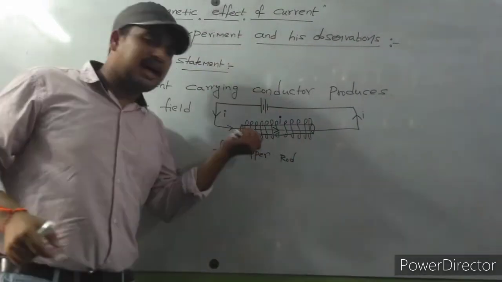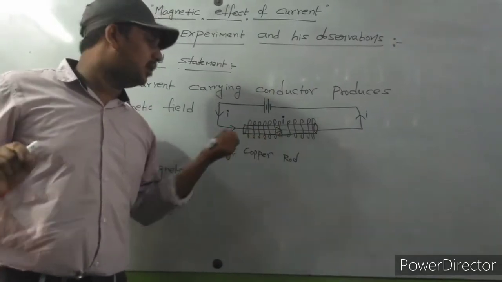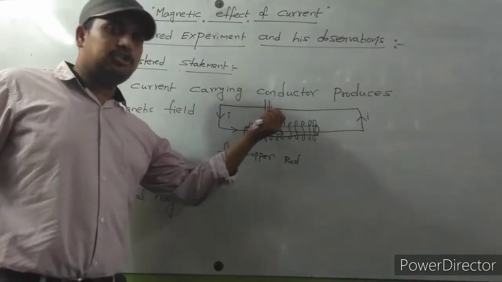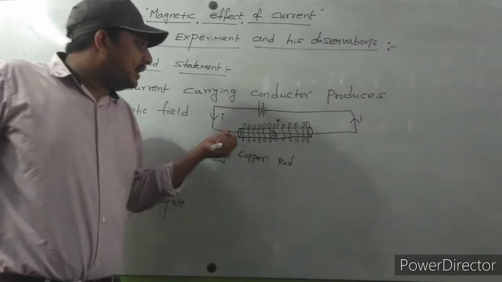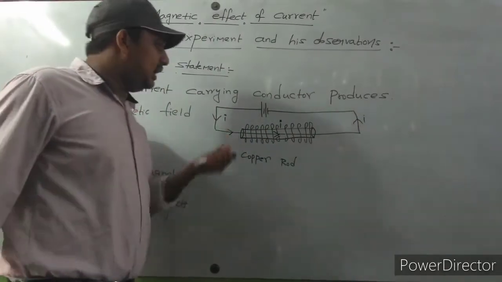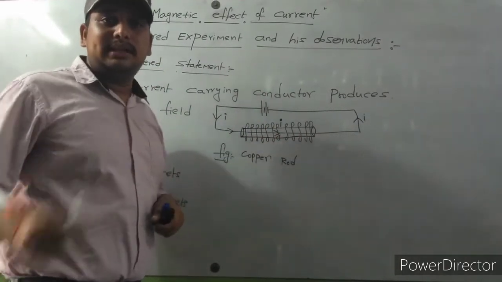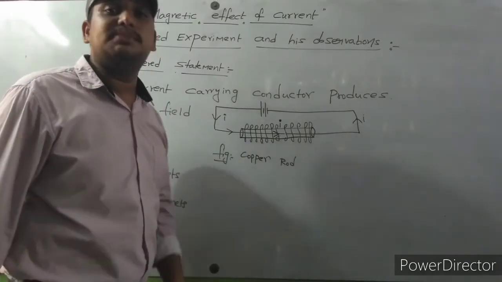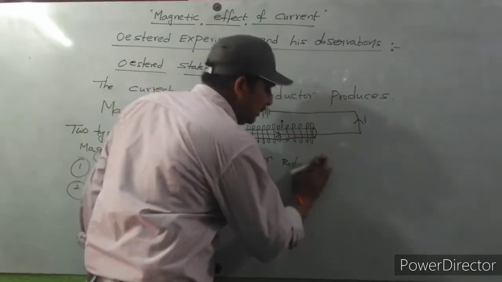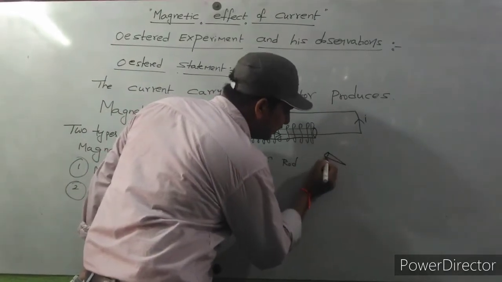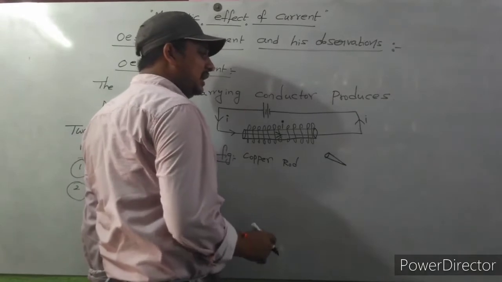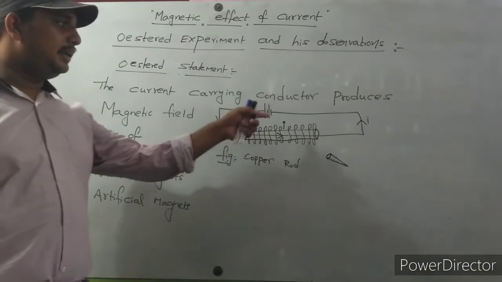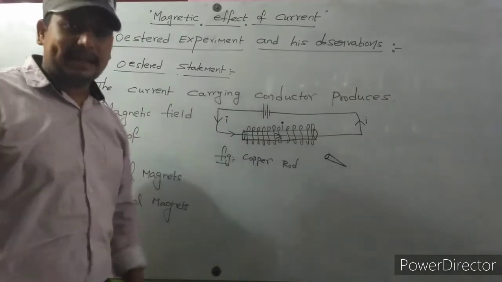For example, if you consider a copper rod, and electric wire is wound around it, and that wire is connected to a battery source, some electric current is passing through this wire. Then current is passing through this rod. The current carrying rod will behave as a magnet, and it will produce a magnetic field. If you place any needle nearer to it, definitely that needle will deflect.